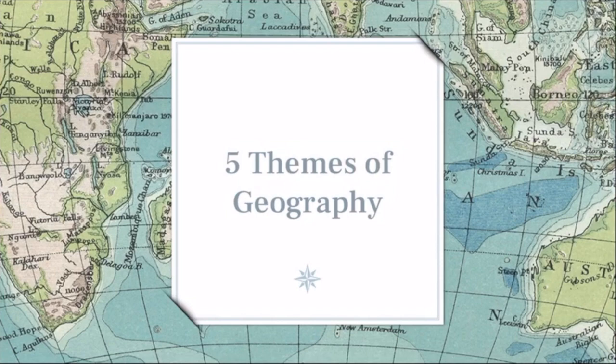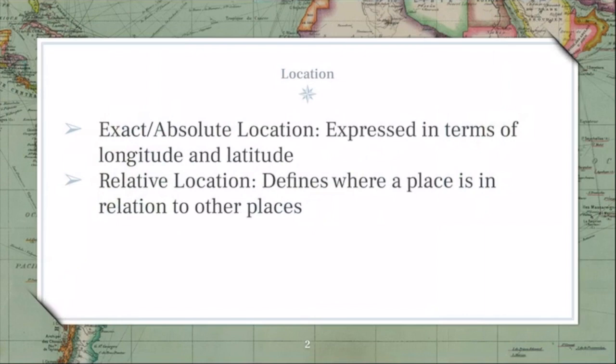So if you see my screen right now, okay, it's 5 themes of geography. So let's go ahead and get started. All right. So we have first up location. So there's 2 types of location. There is exact or absolute location. So that is expressed in terms of longitude and latitude, those degree north and west and south and east lines, right? All up and down. If you have ever looked at a map, you have seen them. So that is a pinpoint exact location, right? Exact or absolute. There is no justification, like that is the only point where it is, right? The only location where it is, right?